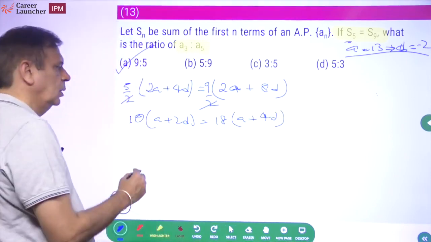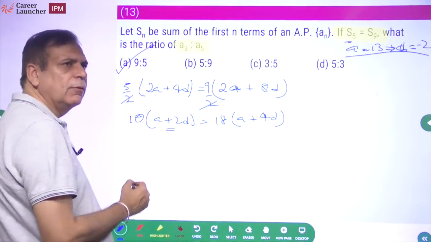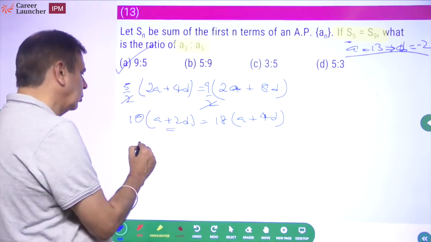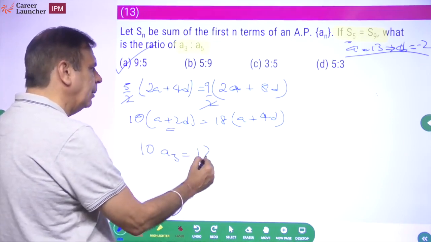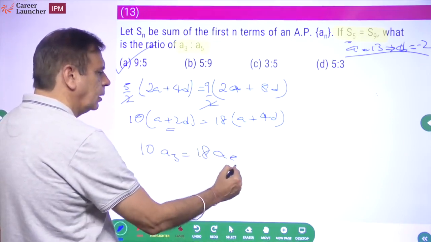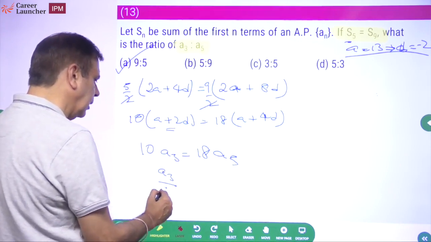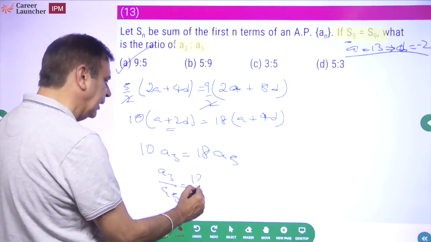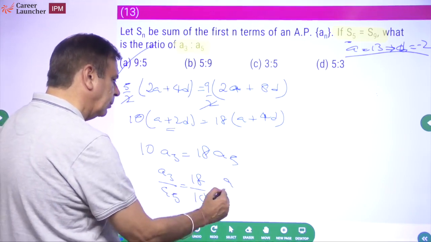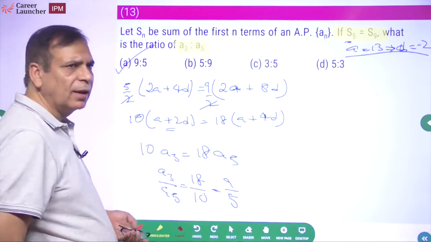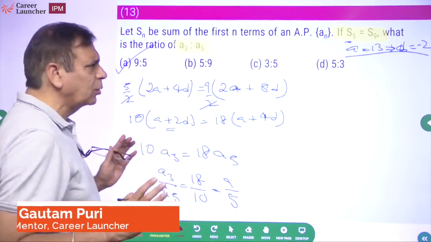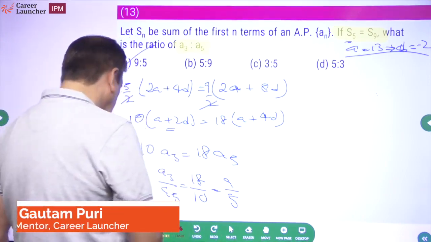Right? Now what is this? A plus 2d will be a3. So says 10 times a3 is equal to, this is 18 times a5. So what is a3 upon a5? This is equal to 18 by 10 और 9 by 5. ये दिख जाएगा, अच्छा है, जल्दी हो जाएगा. You'll save another 1.5 2 minutes. नहीं दिखेगा तो कोई बात नहीं, वो प्रोसेस करके खत्म कर लेना इस सवाल को. ओके.